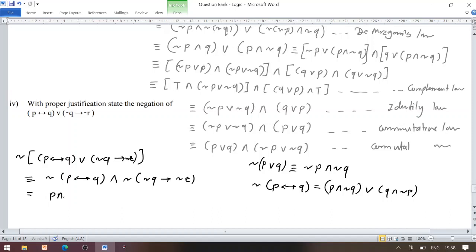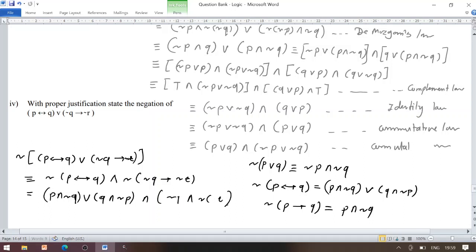So we might have (P conjunction negation Q) disjunction (Q conjunction negation P), while the negation of a conditional statement is of the form negation of (P conditional Q) is logically equivalent to P conjunction negation Q. So here P is negation Q and Q is negation R, so it gives us negation Q conjunction negation of negation R, keep in mind.